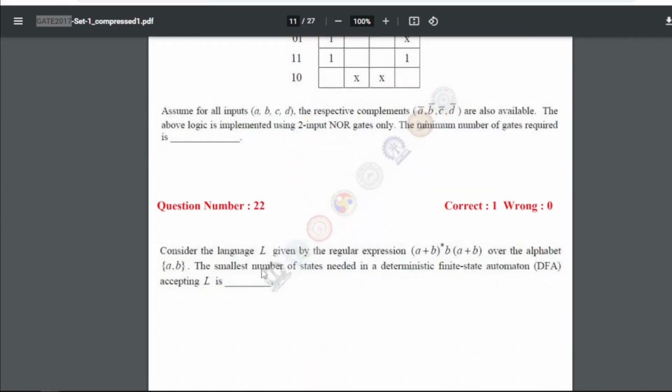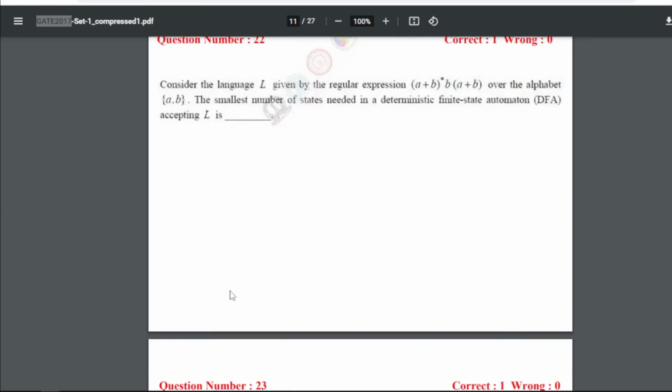Next is consider the language L given by the regular expression (A plus B) whole star B, then (A plus B), over the alphabet A, B. The smallest number of states needed in a deterministic finite state automaton DFA accepting L is. So for 22 our answer will be 4.0.